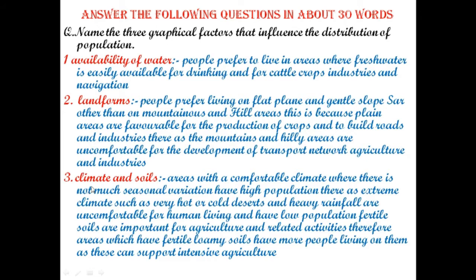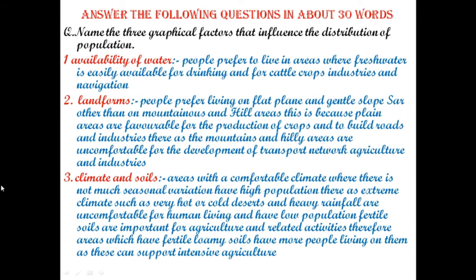Then climate and soils. These are very important factors, as if the climate is good, then people would like to live there. In harsh climates, like in polar regions or in equatorial regions or in deserts, people don't want to live because such a type of climate is very uncomfortable for them.